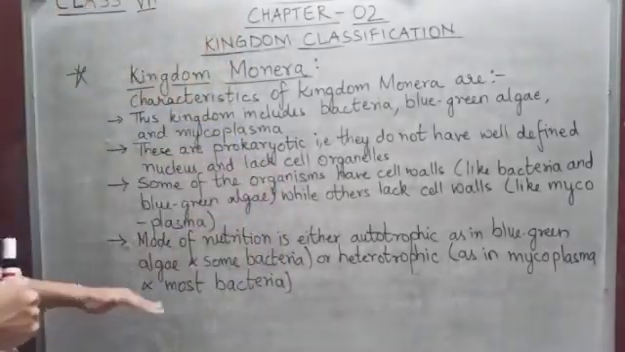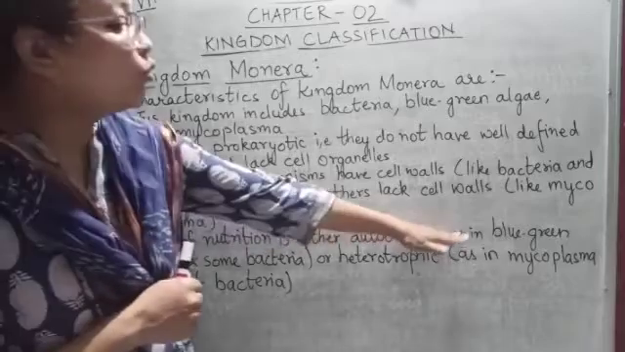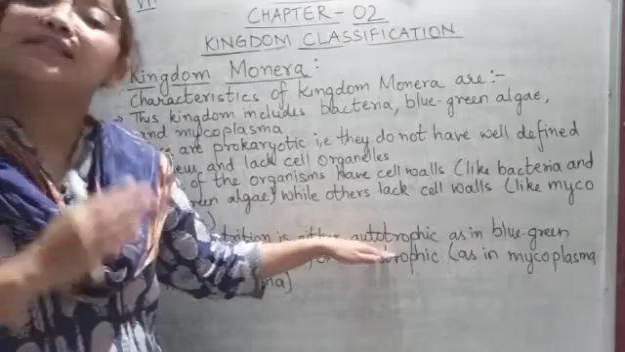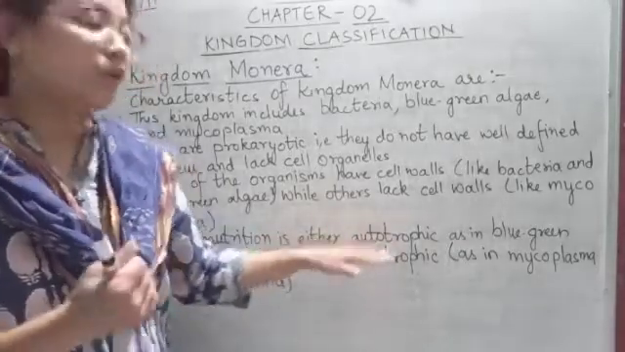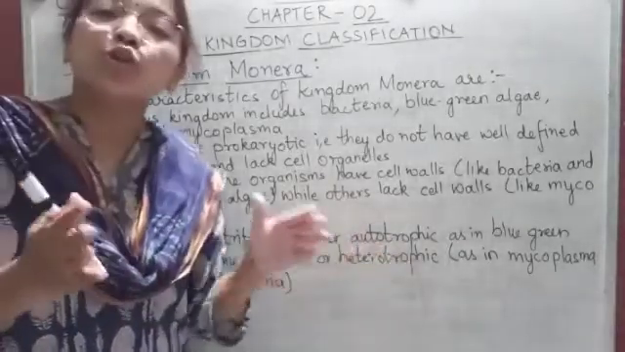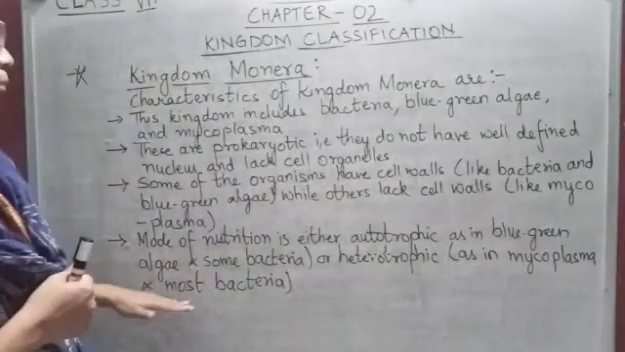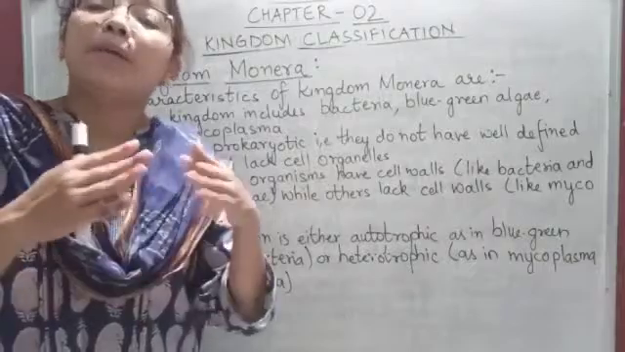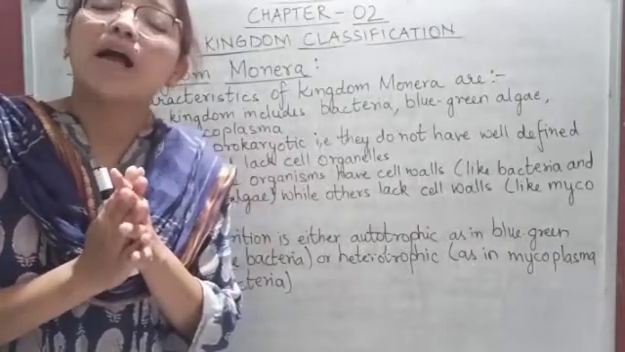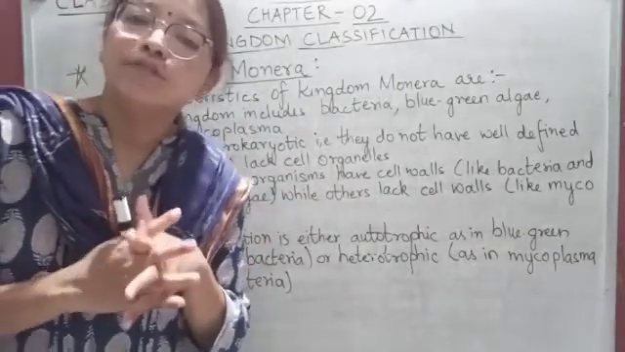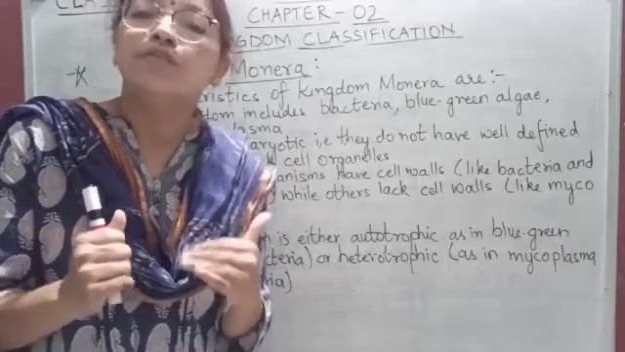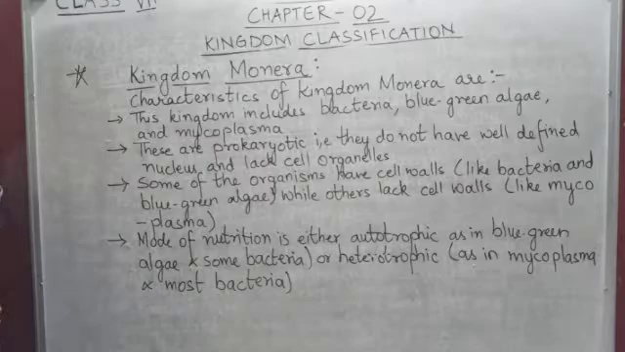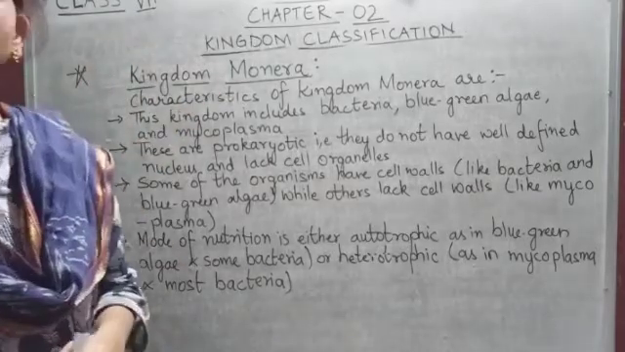Okay, for example, blue green algae and some bacteria are autotrophic. That means they synthesize their own food, but most of the bacteria and mycoplasma are heterotrophic. That means they depend on plants or other organisms for their food. They do not synthesize their food. Okay, so this is all about the characteristics of kingdom Monera.